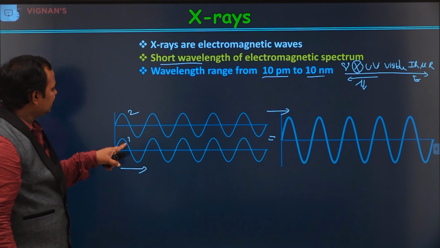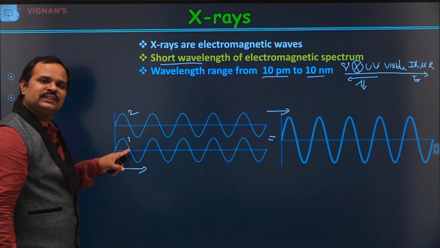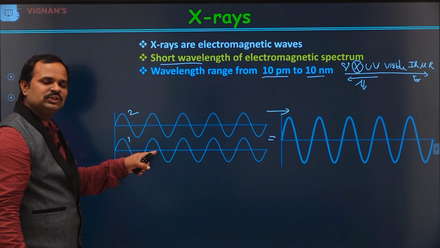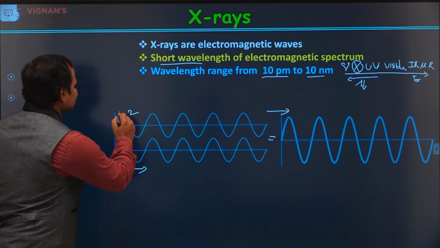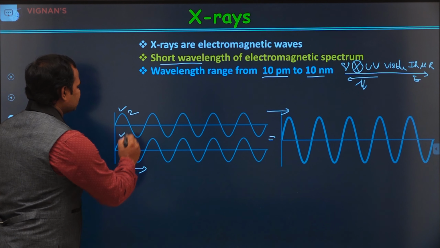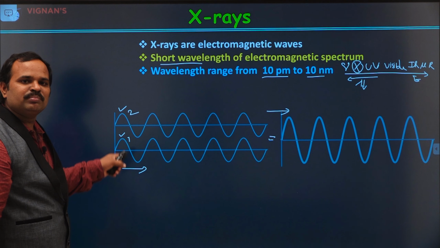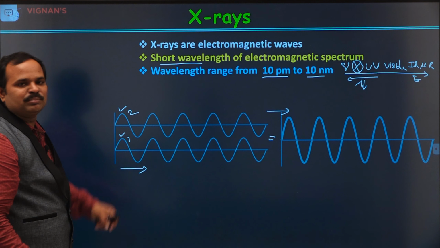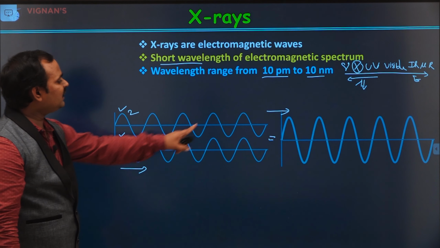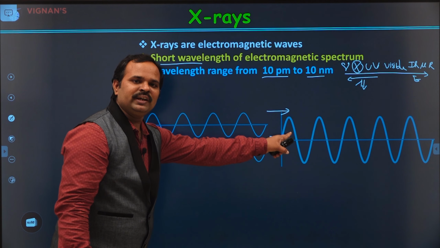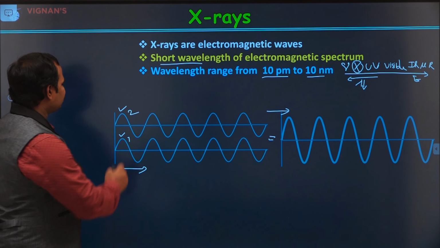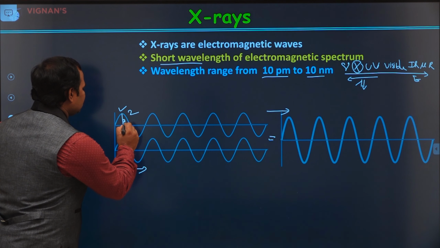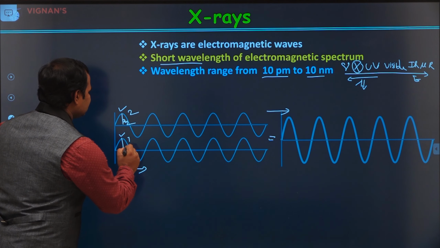Now, when the phase difference between the coherent waves is 0, that means the crest of one wave and the crest of the other wave are exactly superimposing at the same time in the same position. Then the resultant wave amplitude will be the sum of the amplitudes of the first wave and second wave.